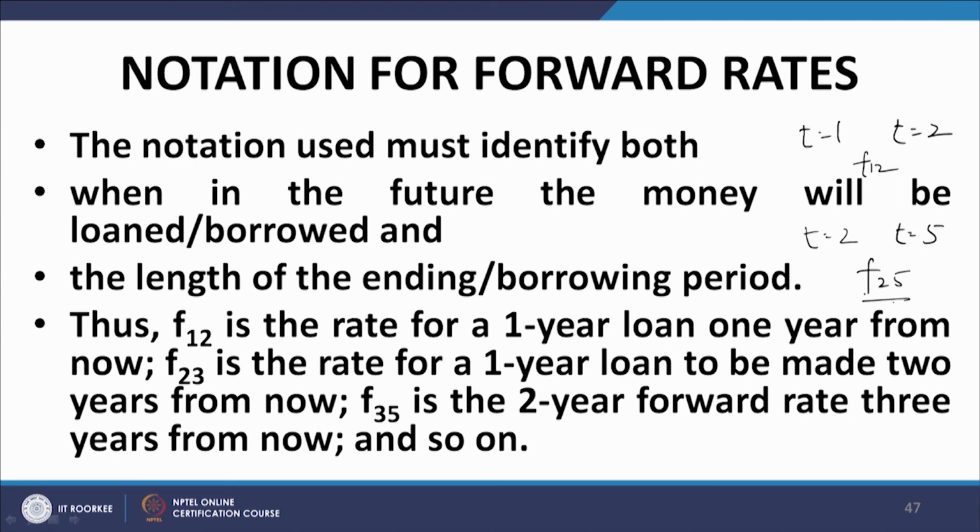And similarly, let us make it more general, if Fij is the interest rate that is going to operate on a forward loan, forward loan means its terms are agreed at t equal to 0, but the loan is going to be disbursed at Ti and repaid at Tj.